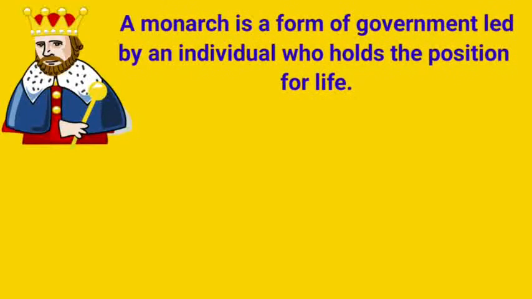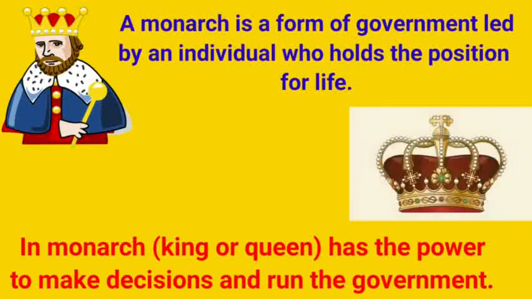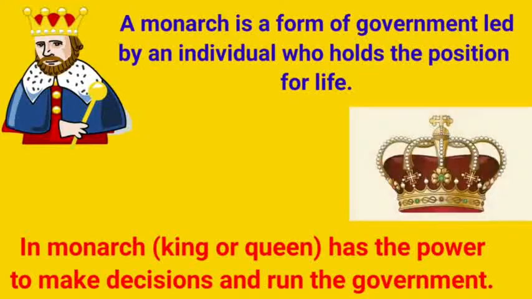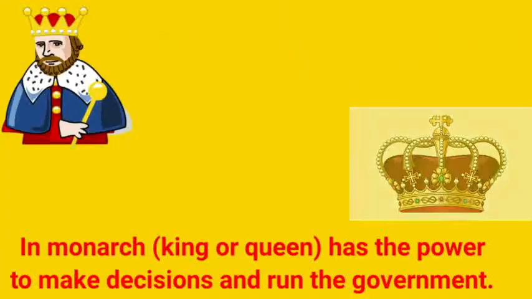When we talk about monarchy, a monarchy is a form of government led by an individual who holds the position for life. So basically it is hereditary, it passes on from one generation to the other. There is one king or queen who rules. In a monarchy, the king or queen has the power to make decisions and run the government. So basically there is no role of people in a monarchy system.